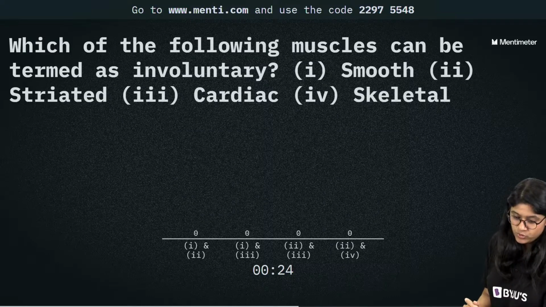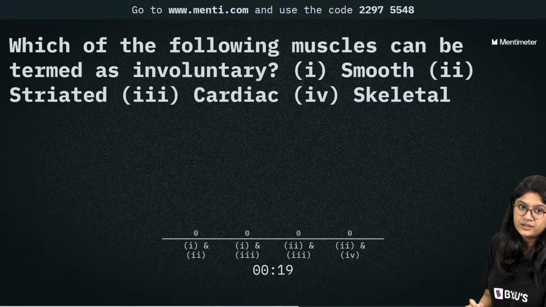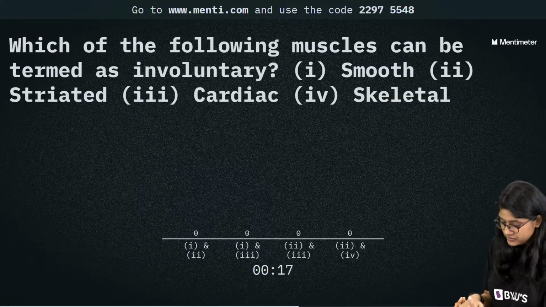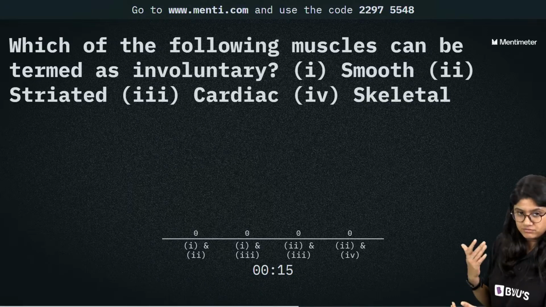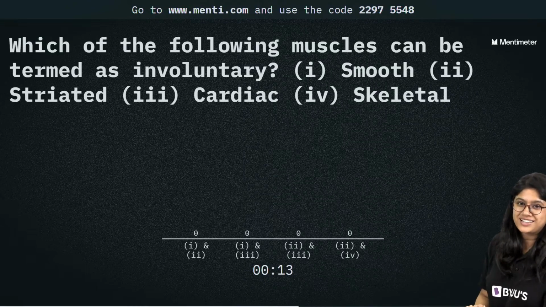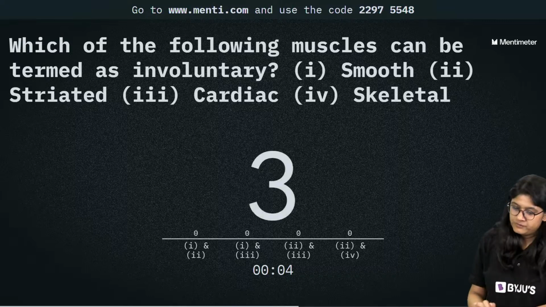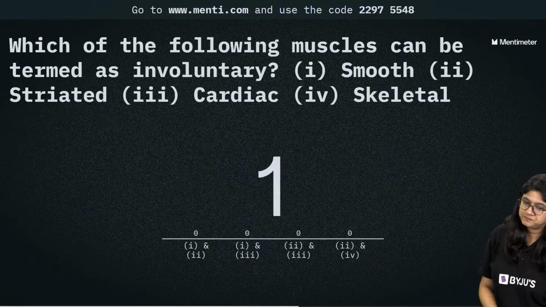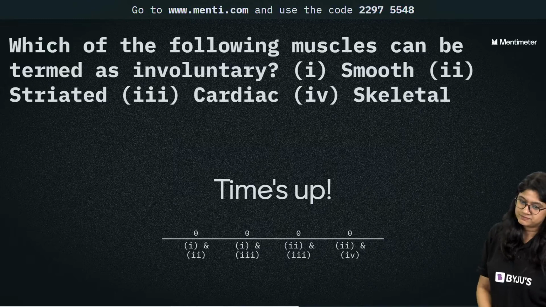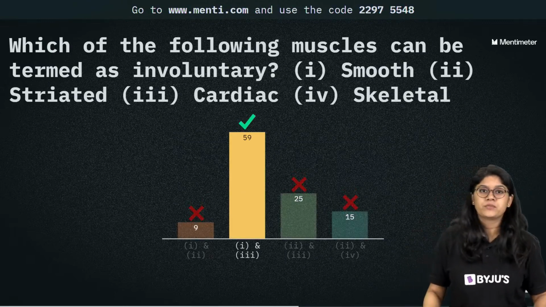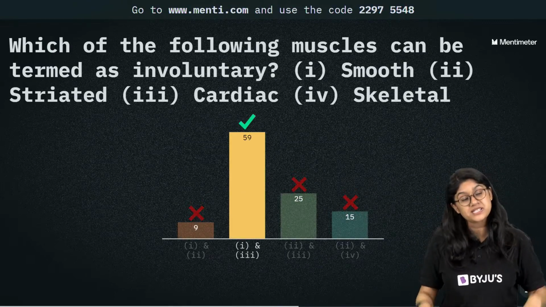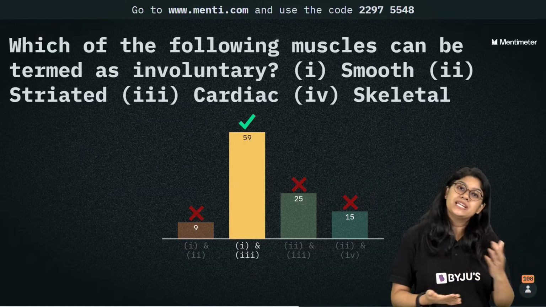Which of these muscles can be called involuntary? We know that involuntary are a type of muscles that work without our control, right? Very good. The smooth muscles and the cardiac muscles are the involuntary muscles, which means that they are not in